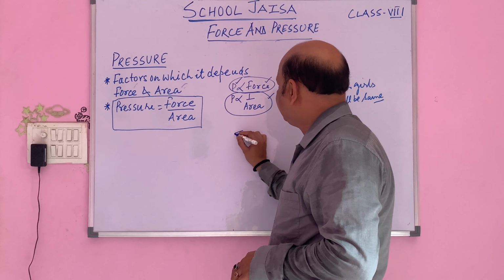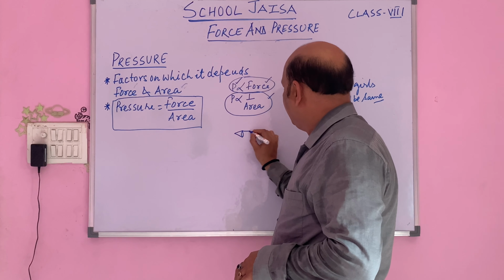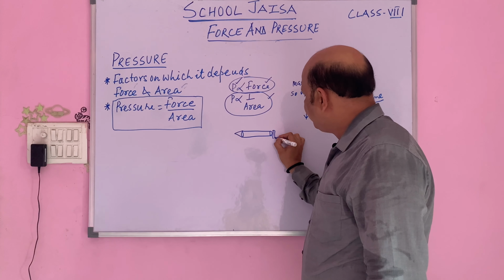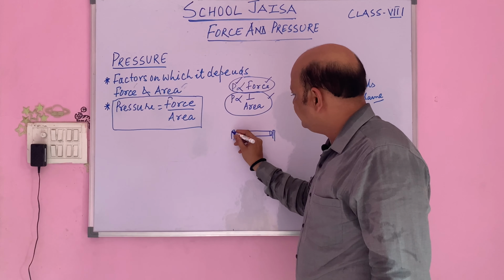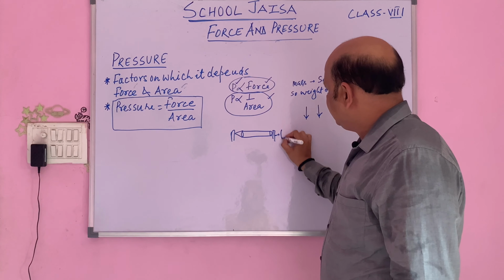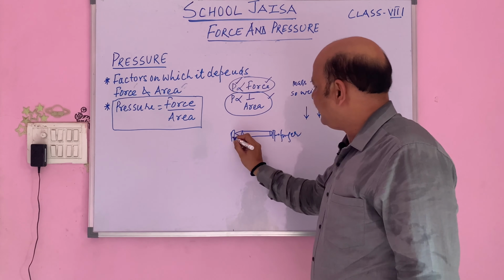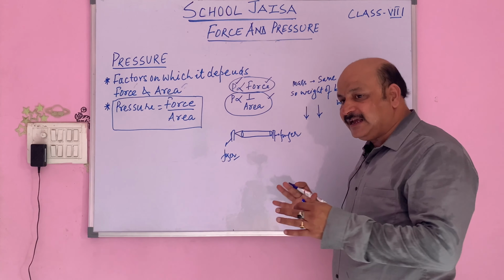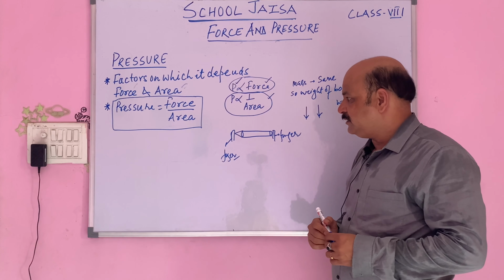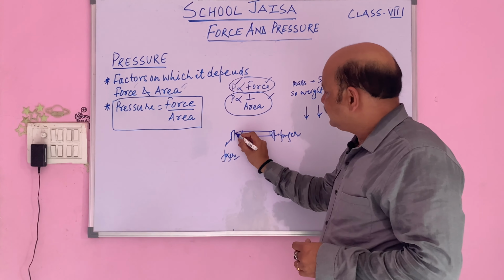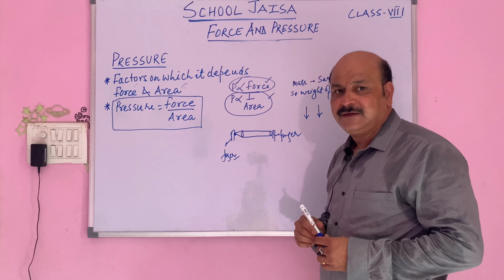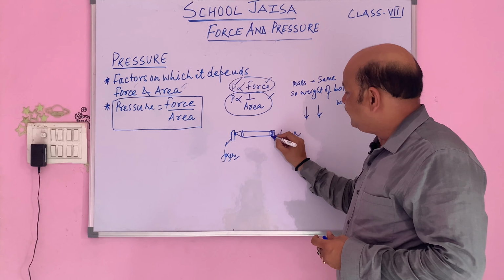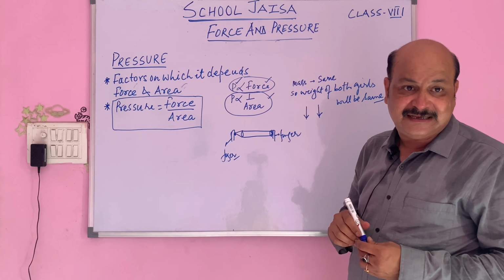Now let us take the example of the pencil. We can take a pencil like this, and this is a sharpened pencil. If I put my finger on this side or on this side, then on application of force, we observe that on this side the pressure exerted would be more, but on this side the pressure exerted would be less.